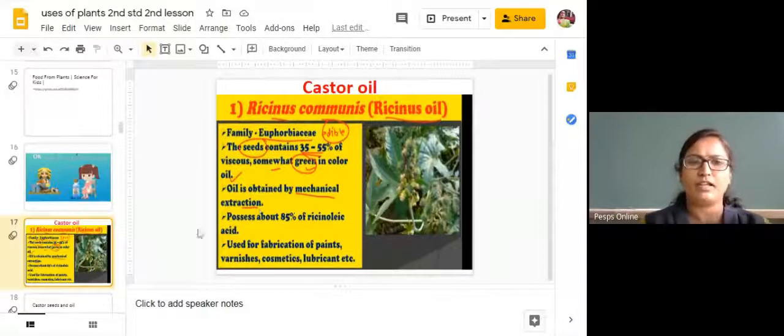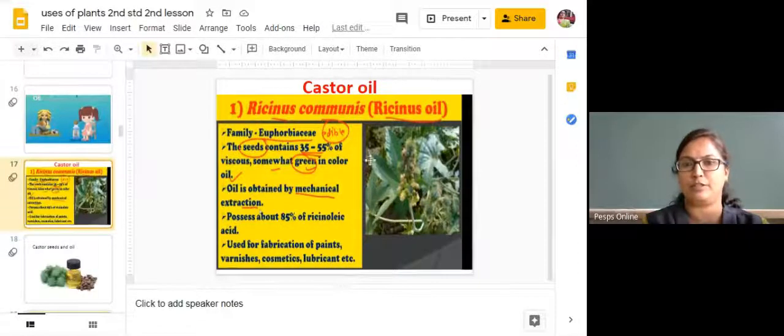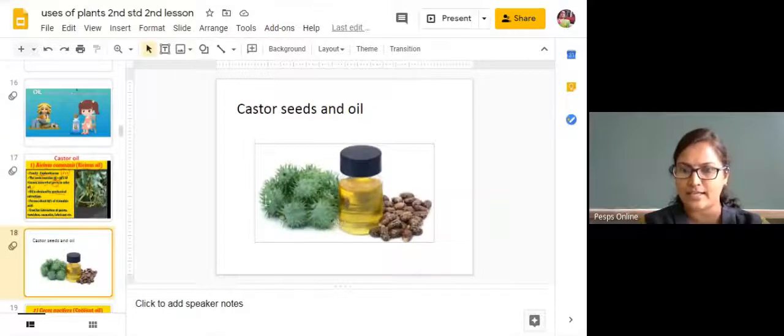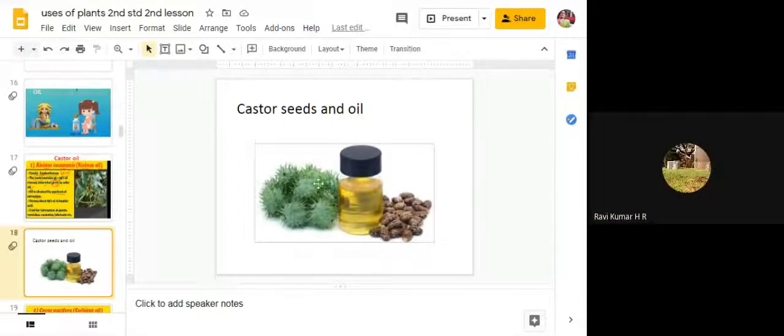Then how are we going to extract this castor oil? By a mechanical process, by churning it in machines. You can see here, these are castor seeds, these seeds will be present in the